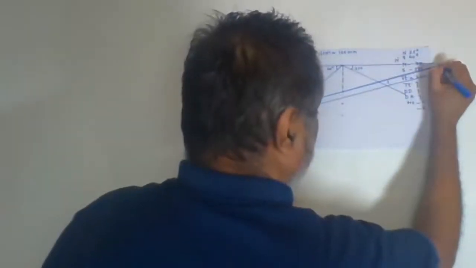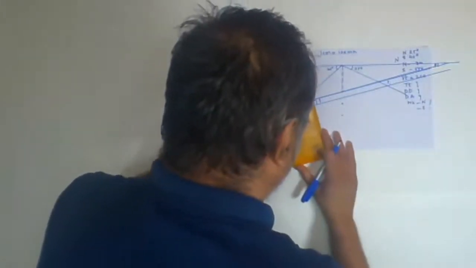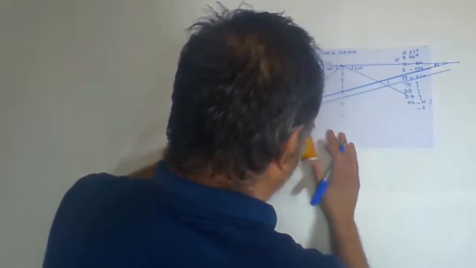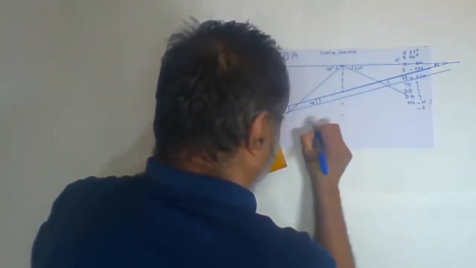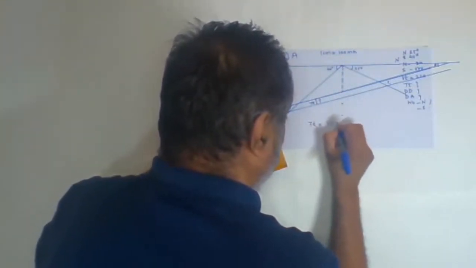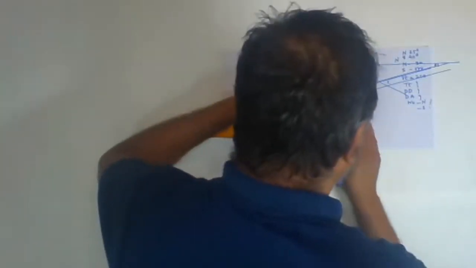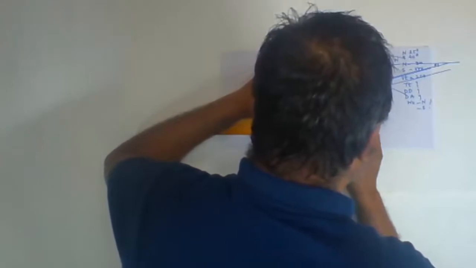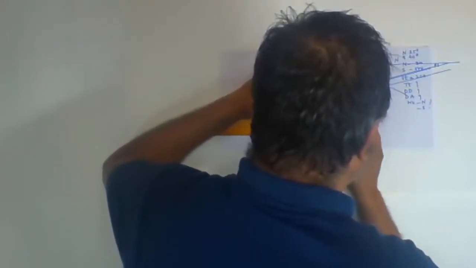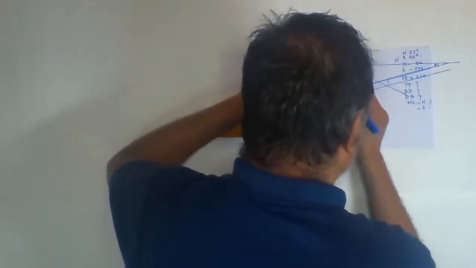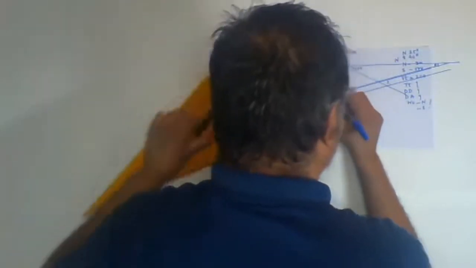Then you have to measure the theta, which will be here. The true thickness will be 50 meters. Then the vertical thickness you have to measure; already we have taken the vertical thickness here.